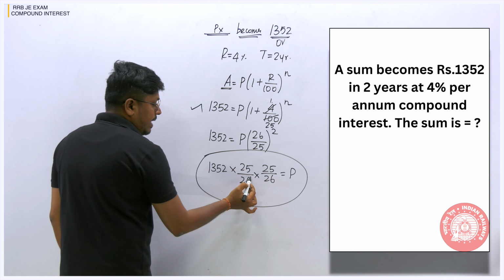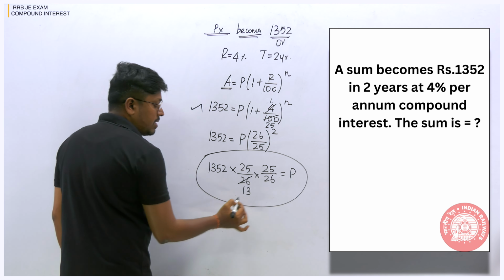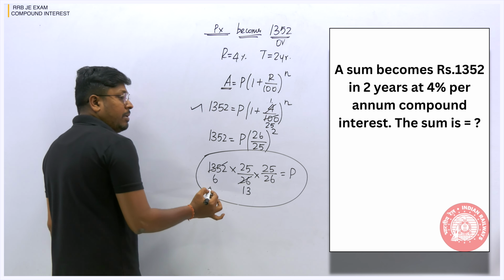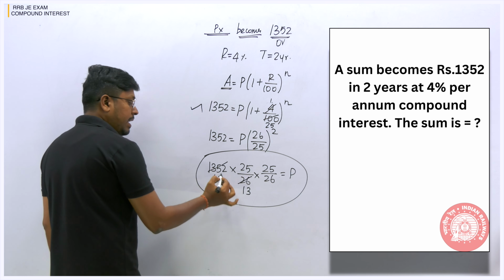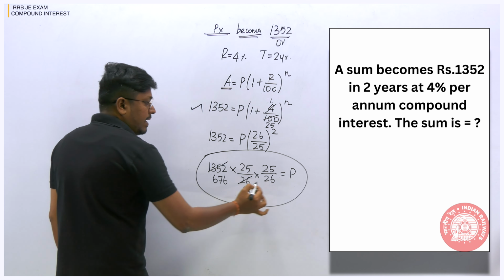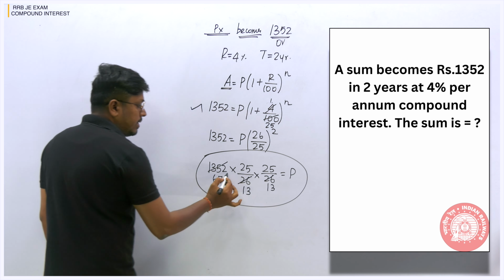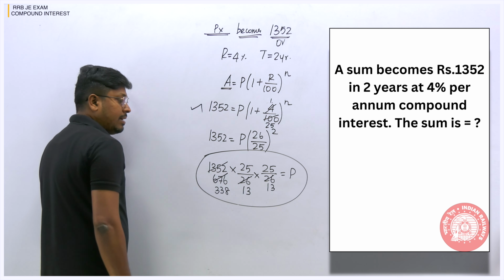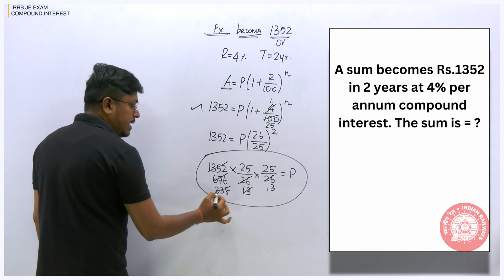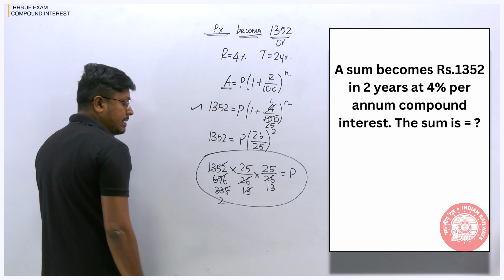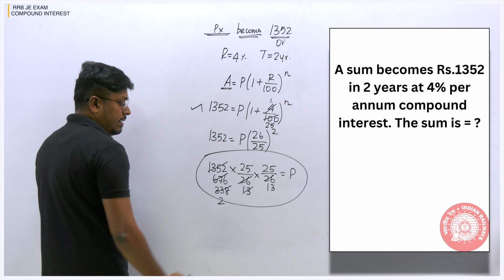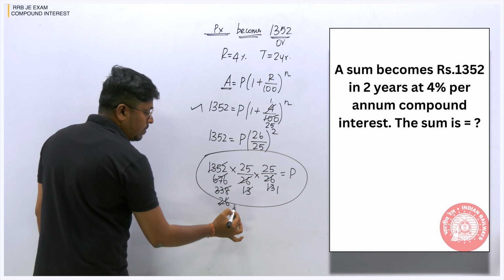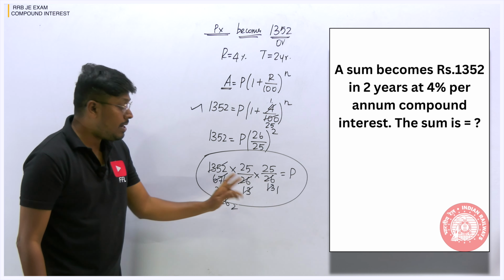Let's cancel it. I can cancel it on the 2 table first. 13 2s are 26, cancel it on the 2 table. 6 2s are 12, remaining will be 1. 7 2s are 14, remaining will be 1. 6 2s are 12. Again we can cancel it on the 2 table. 13, cancel it on the 2 table. 3 2s are 6, 3 2s are 6, 8 2s are 16. Now check whether we can cancel it on the 13 table. 13 2s are 26, so 26, 78, right? 6 3s are 18, so this will be 6 times. Again 1 13s are 13, 13 2s are 26. Just see, all the denominator is getting cancelled.